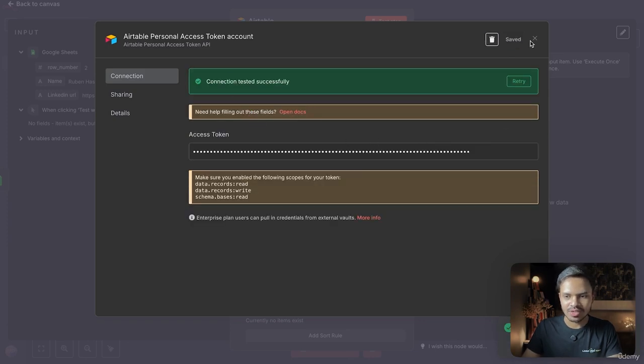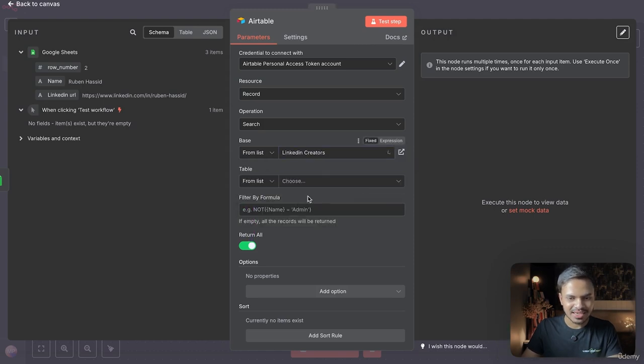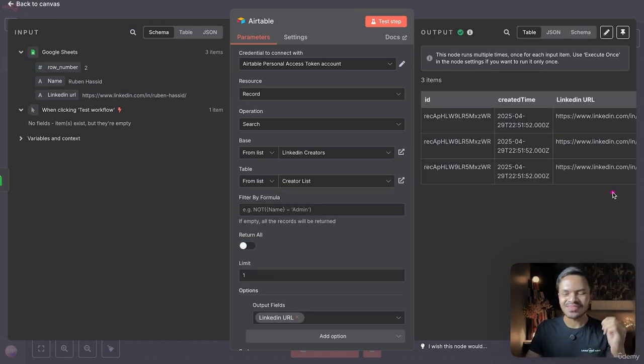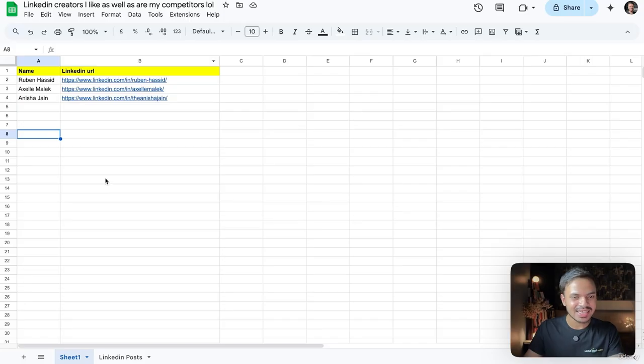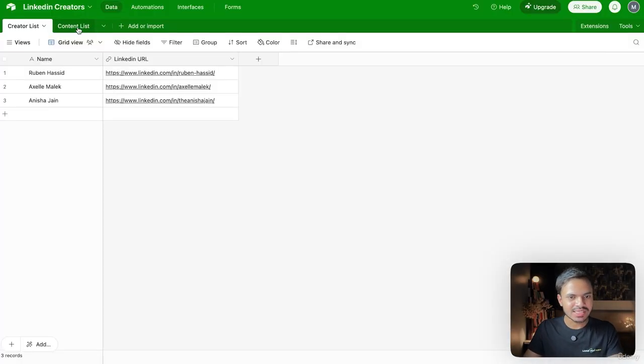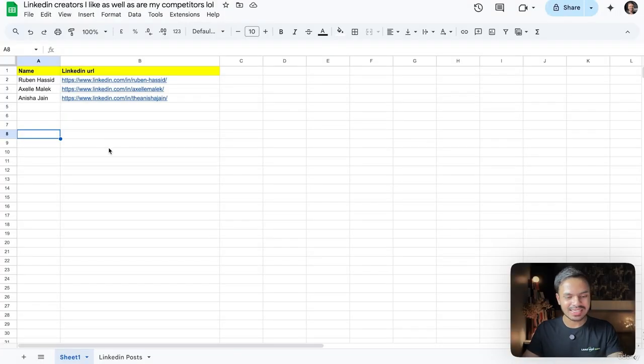and connection successful. Next, from base, again the base is LinkedIn Creators, and from table, which is table number 1, which is Creator List. Awesome, we have the LinkedIn URLs of our creators. So that's how you can use Airtable. Alright, I hope this makes sense. So let's do one thing. Let's use both Google Sheet and Airtable: for input, our creator list, let's use Airtable, and for output, which is our content list, let's use Airtable. I know this might seem crazy, but I'm just playing around, but feel free to use whatever tools you like the most. So now we have the list of creators inside our N8N.